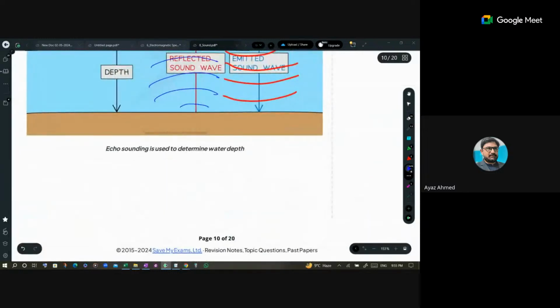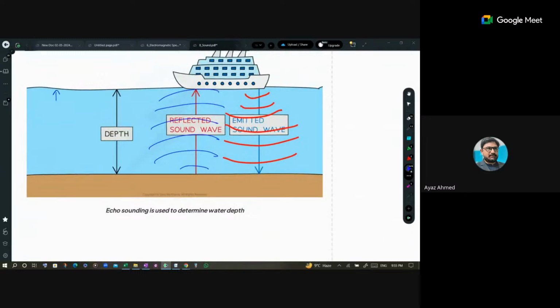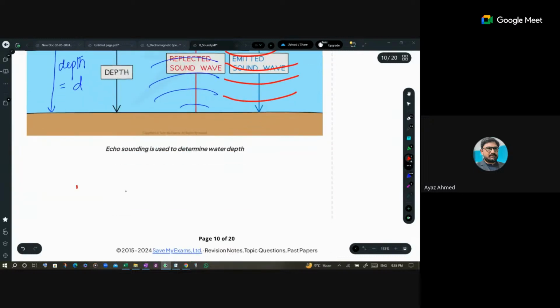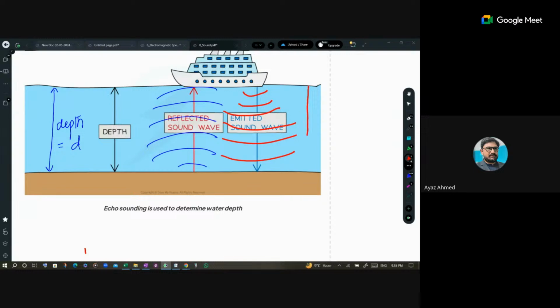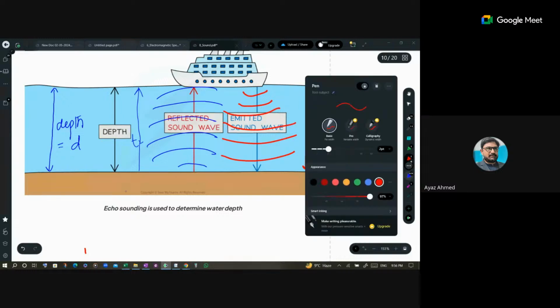Okay, here I would love to explain this to you. Check karo, this is your depth, right? So let's say this is your D. So how to calculate this D? The sound will take some time T1 to go down, and the same time would be taken by the sound to come back, T2. So what is the total time in which the sound is coming back? That is your T1 plus T2.